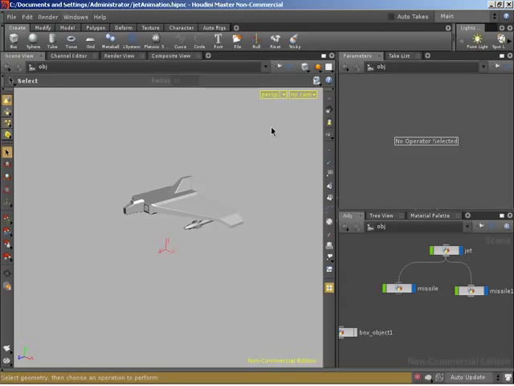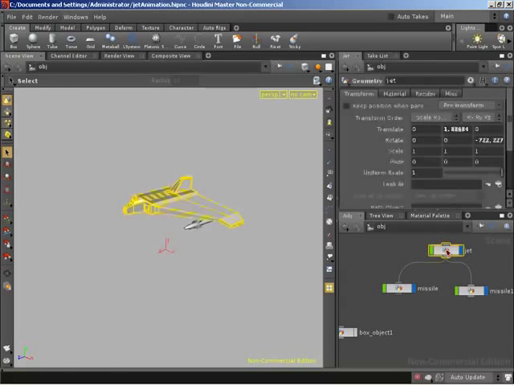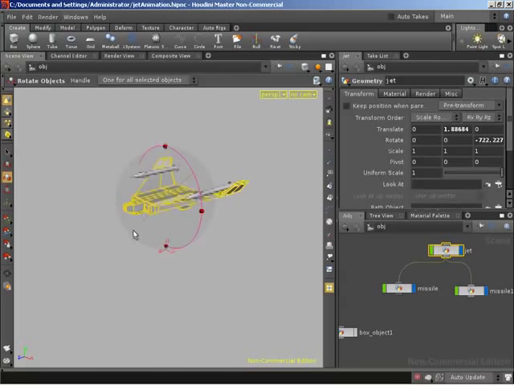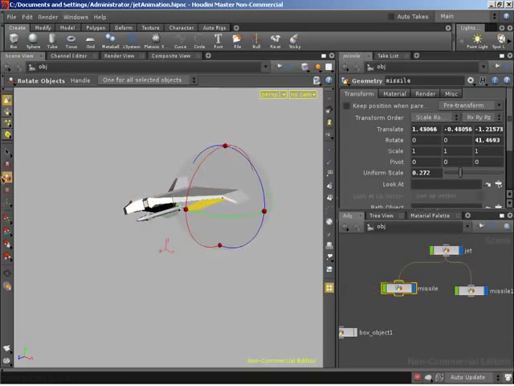Steve, grab that jet real quick and rotate it around. Everyone, take a look at what happens when Steve rotates this jet around. So what's going on with the missiles? The missiles, since they are parented to the jet, are rotating with the jet. That's right, and that is exactly how a parent-child relationship should behave. Now grab the missile that we're going to animate and move them down.